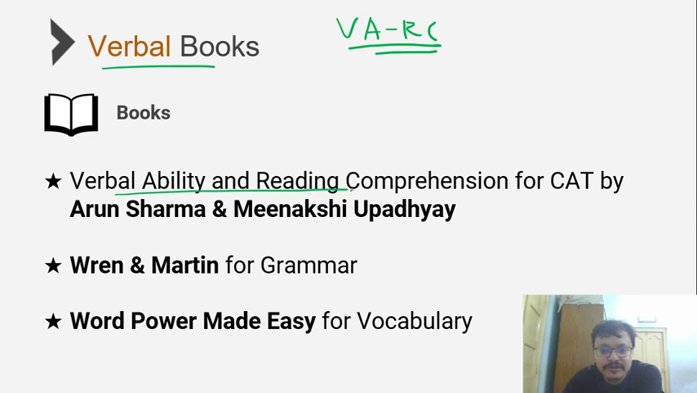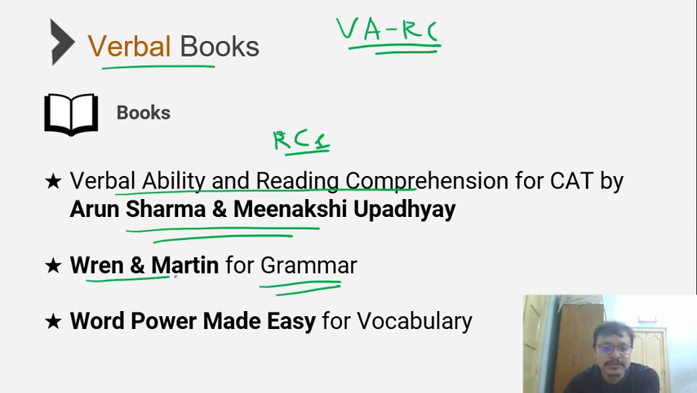So the best book for the VARC section would be the one by McGraw-Hill Education. That is the book written by Arun Sharma and Meenakshi ma'am. So they together have written this book, and this is probably the best book that you can refer to. Other than that, for RC, a lot of you tend to read from Aeon, which is another decent source that you can refer to. For the grammar portion, the best way to revise is indeed Wren and Martin, because that is the best way to recap and revise all your grammar concepts.